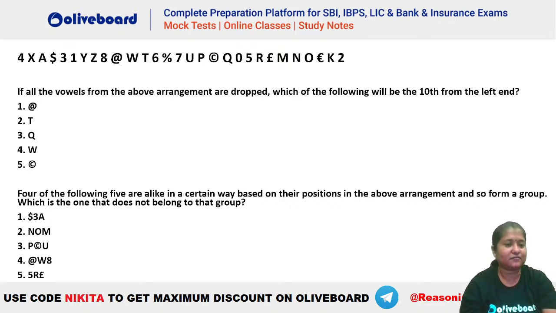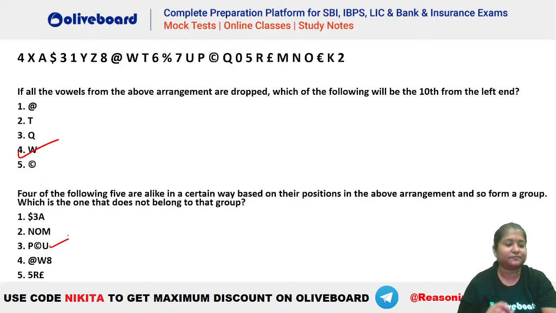W is first one. D, W. Chalo, fourth, W. Okay. Everybody is getting 4 here. Everybody is getting W. Option third for second.